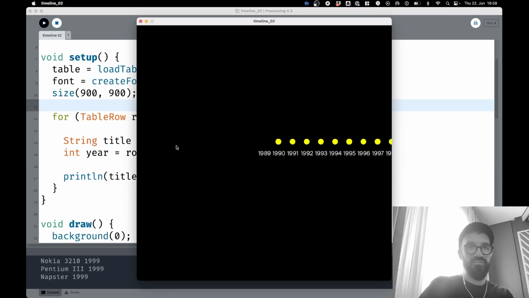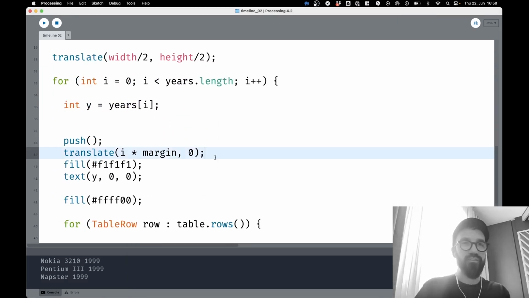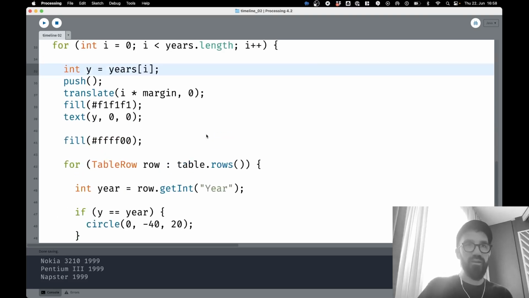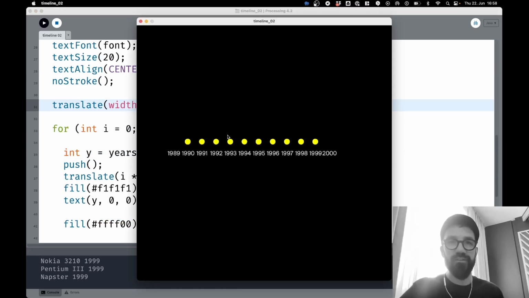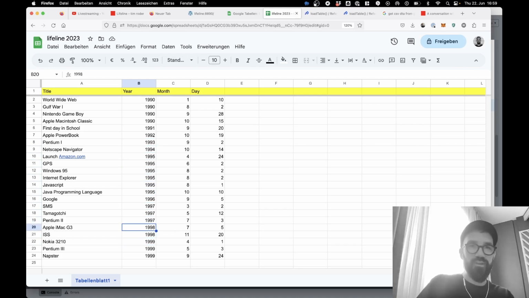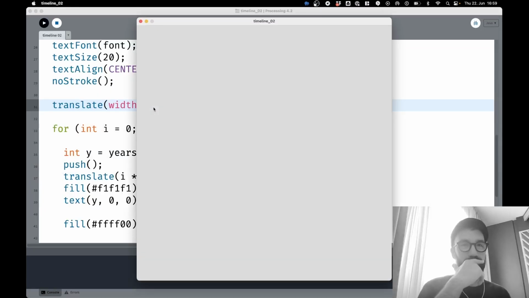Oh my goodness, it's very busy. Wow! Here we have the circles, and we maybe can create a mouse interaction to make sure we can move these lines, move these circles to left and right by translate minus mouse X. Wow, look, there's something inside each year. Let's see. Okay, 1990, 1991, 1992, 1993, 1994, 95, 6, 7, 8, 9. So let's say instead of 1998, we will change this to 2000. Save it. It should actually be updated live when everything works the way I expected.